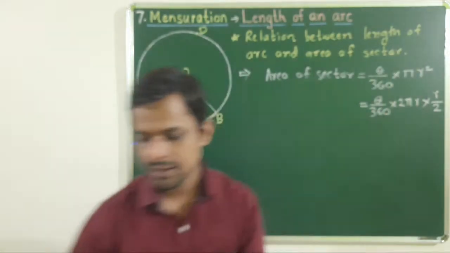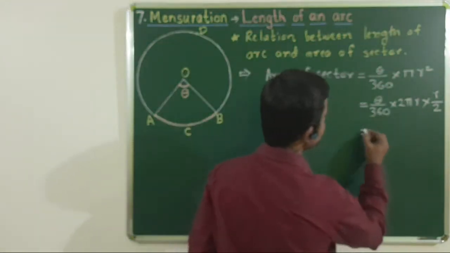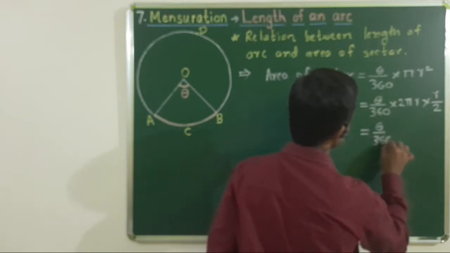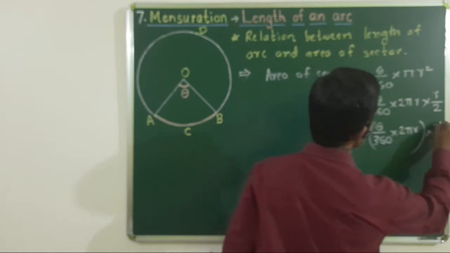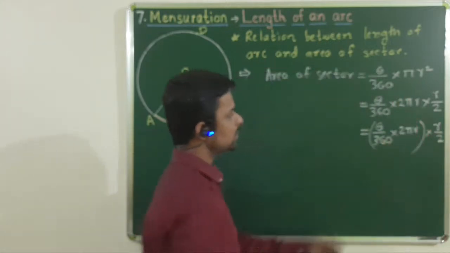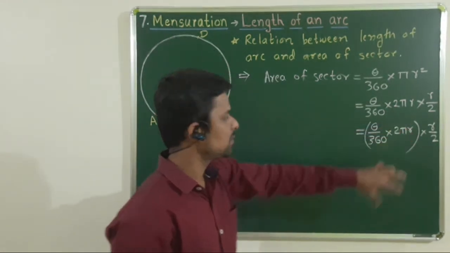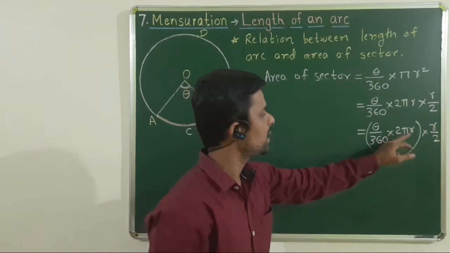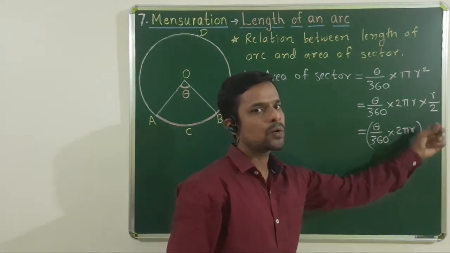पण हे मी का केलंय, that will come to know during next step, that is theta upon 360 into 2 pi r, याला मी ब्रॅकेट टाकतो, into r upon 2. हेच परत लिहिलं, फक्त ह्याला ब्रॅकेट टाकलं. What is this formula that we have learned just now, that is theta upon 360 into 2 pi r, that is nothing but length of arc into r upon 2.